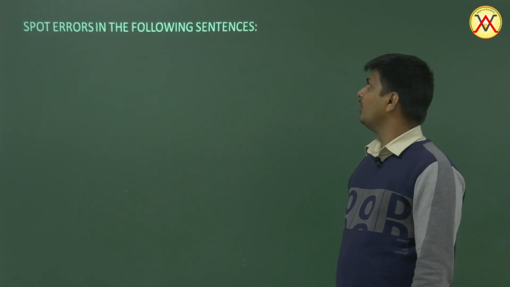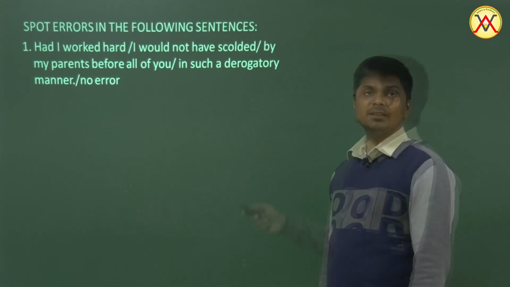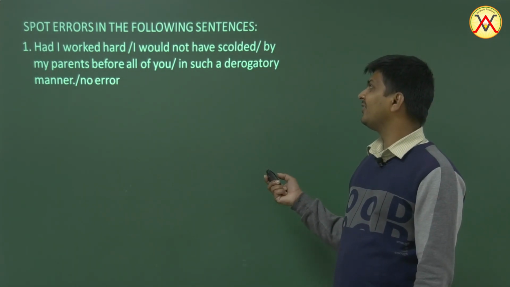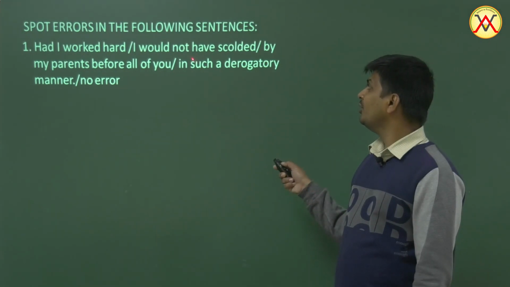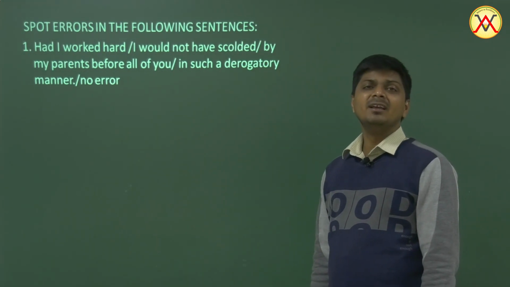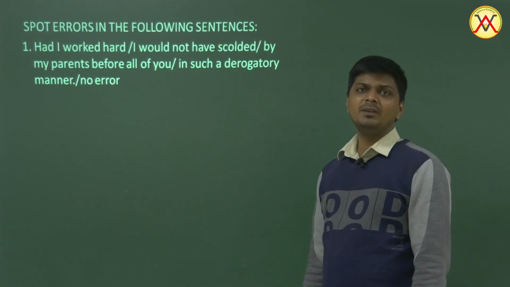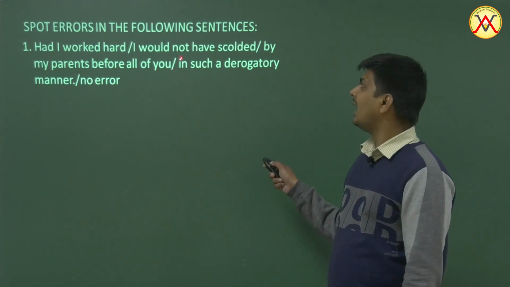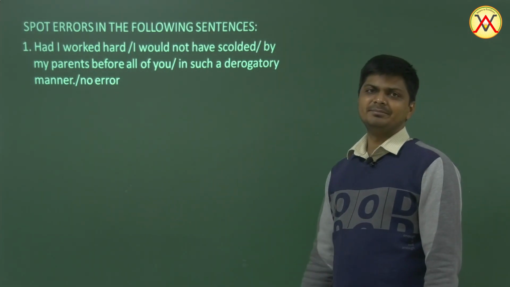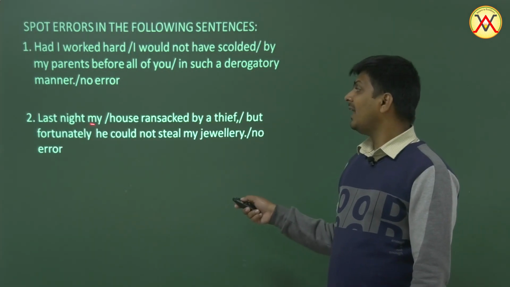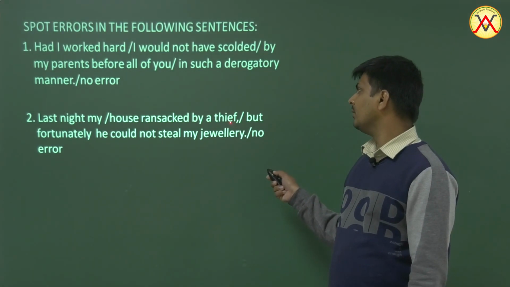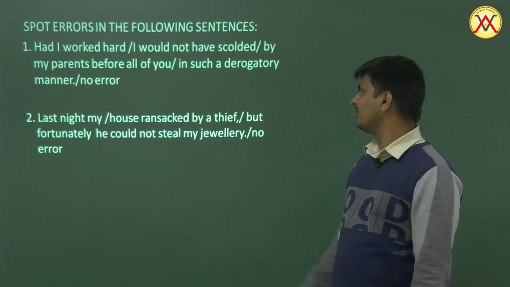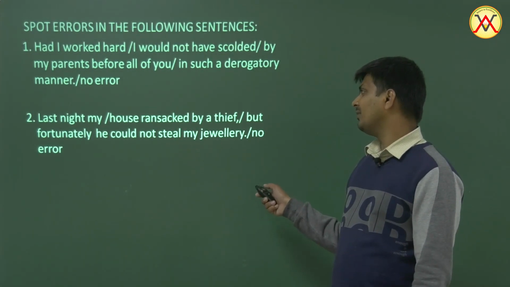Spot errors in the following sentences. Had I worked hard, I would not have scolded by my parents. Well, it's crazy to say that because would not have scolded is perfect tense, and in the passivization of perfect tense, we have to use been, B-E-E-N. So it should be, I would not have been scolded. Last night, my house ransacked by a thief. Well, my house, what? My house was ransacked by a thief, but fortunately, he could not steal my jewelry.